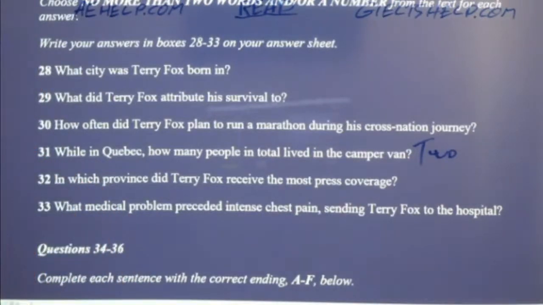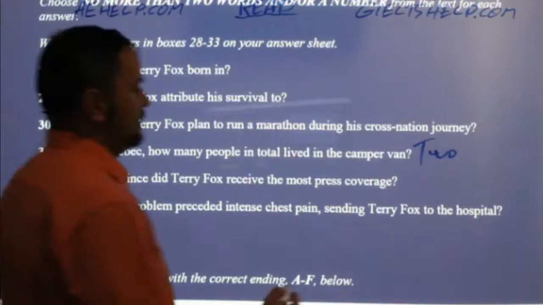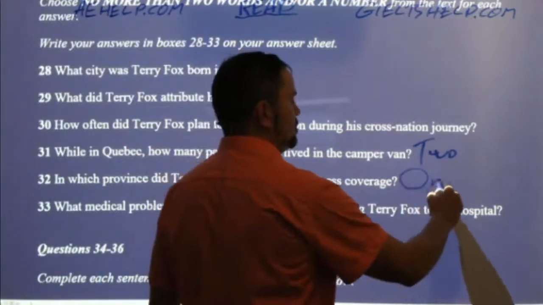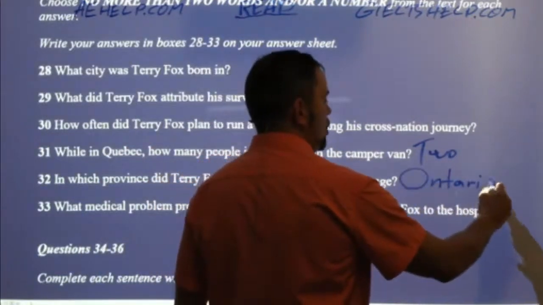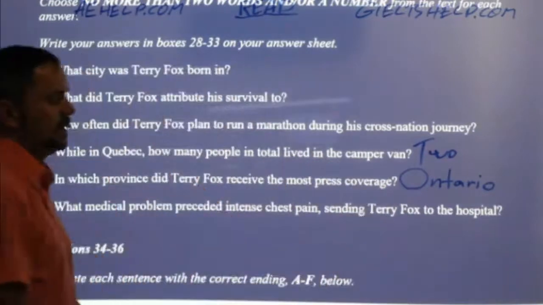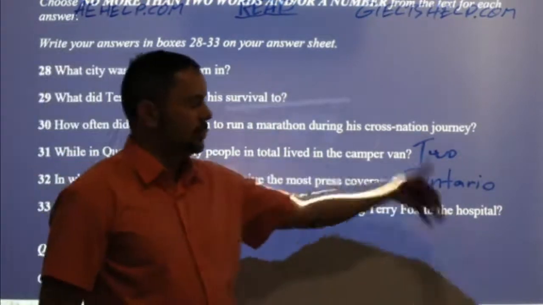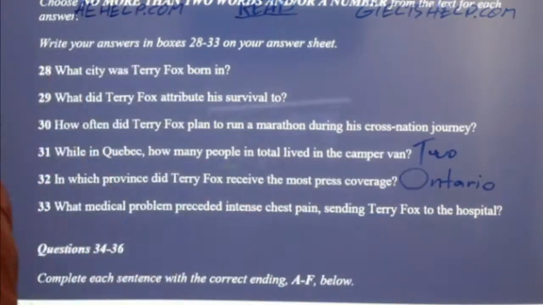Okay, so in which province? Yeah, very good. Ontario. Yeah, that was easy to visualize. And if you know the spelling, then go on. Okay, complete the rest. If not, just write it and then you can go back and check. But that was Ontario. Very good.